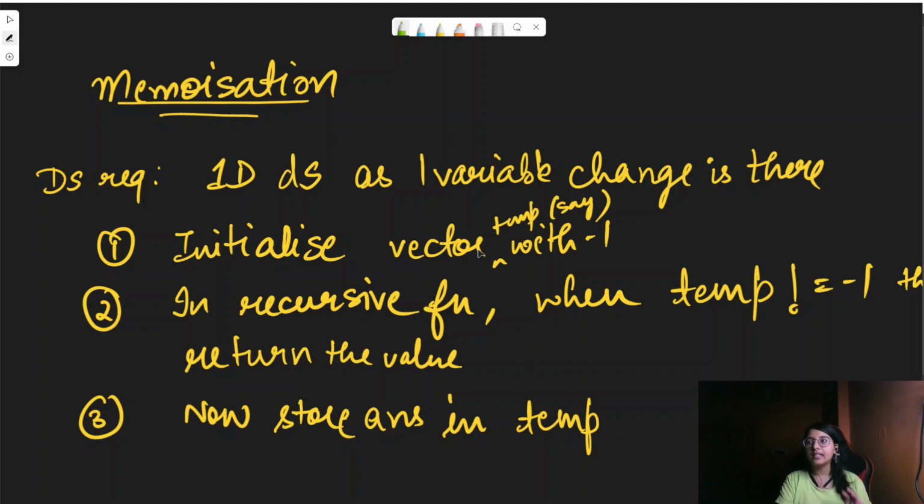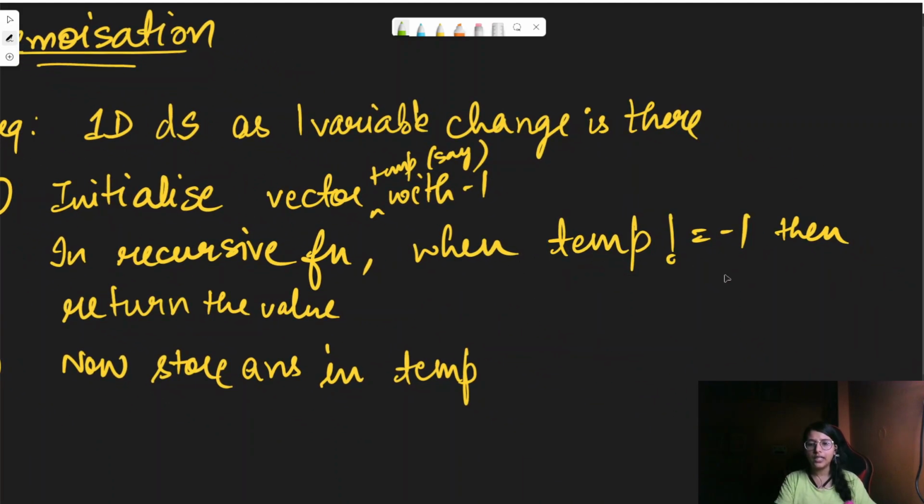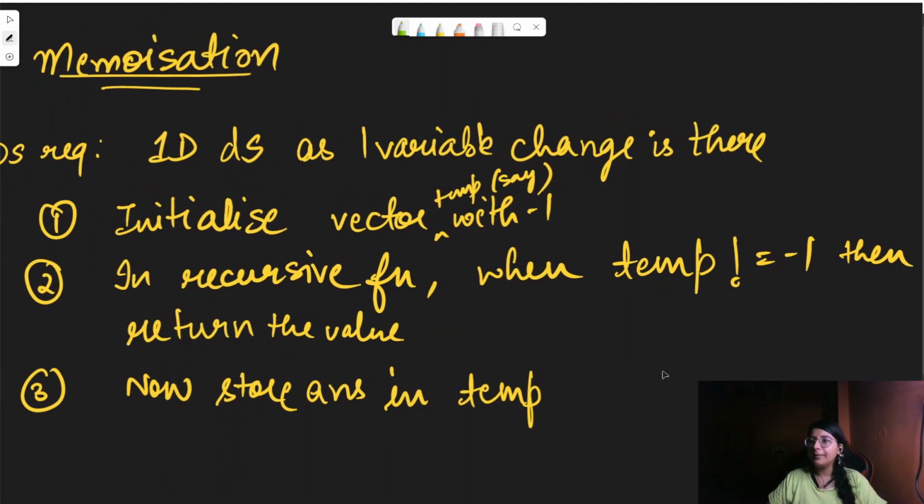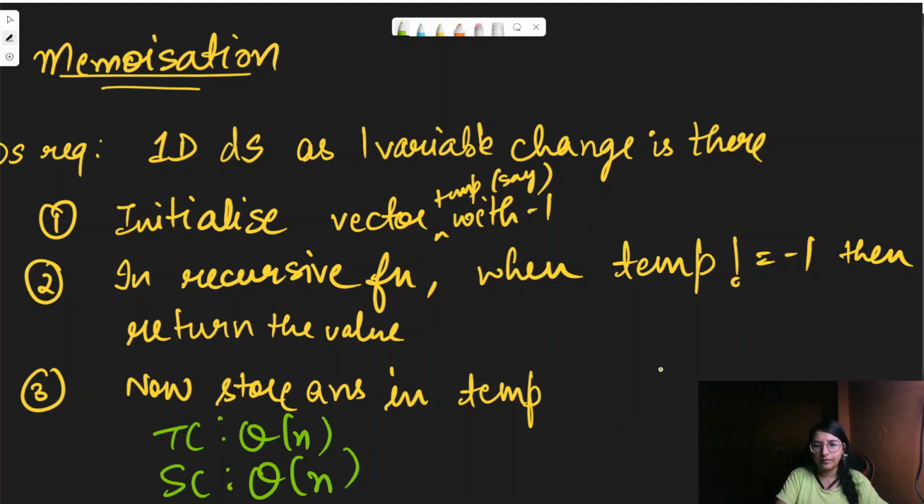We will be initializing a vector, say we call it temp, with -1. Then in the recursive function, when temp is not equal to -1, we will be returning the value, and because of this fact we are memoizing this particular solution. And whatever answer we were storing earlier in the recursive solution, now we will be storing in temp. This is what we will be doing for the memoization. Here the time complexity will become order of n, and the space complexity will become order of n as well, because of the temp we will be taking.